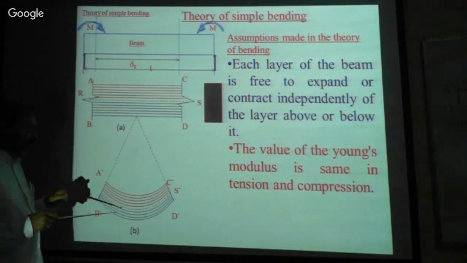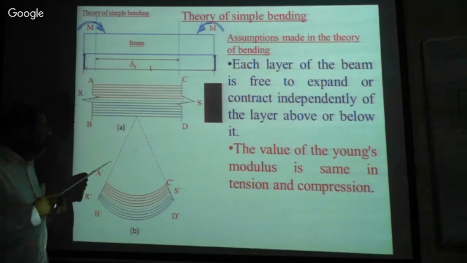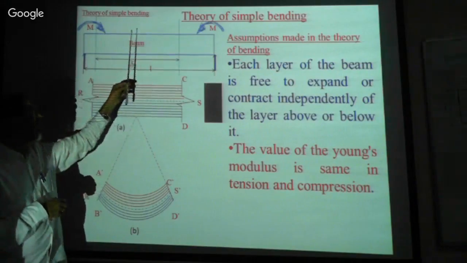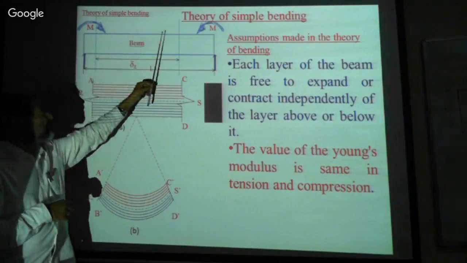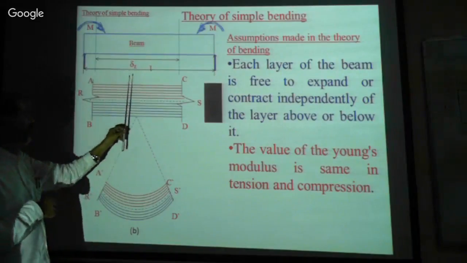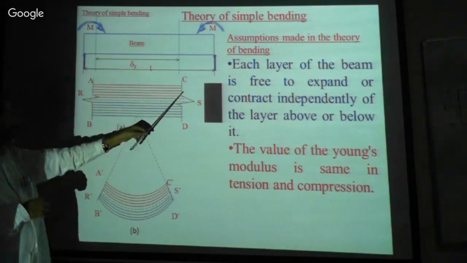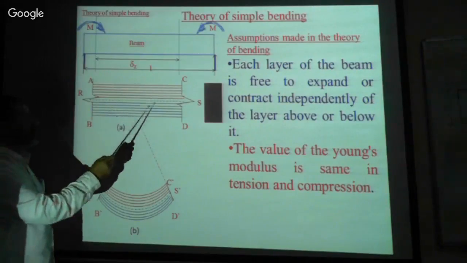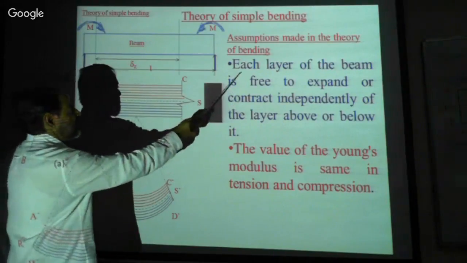Now I will repeat once again. We have taken the loaded beam, and I have considered one portion of the beam. This is delta x in length, and this beam is made out of a number of layers.